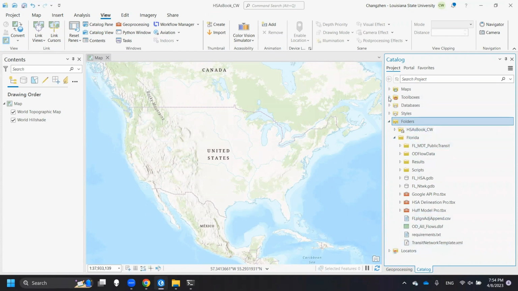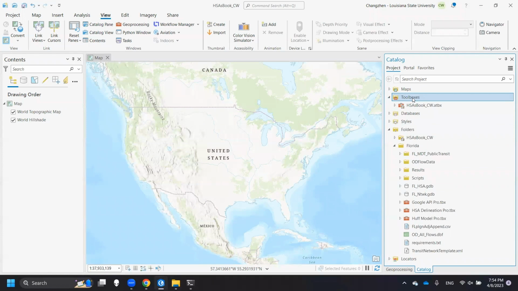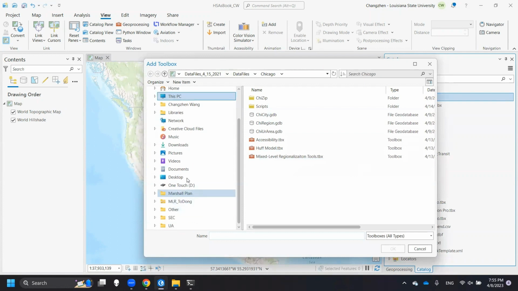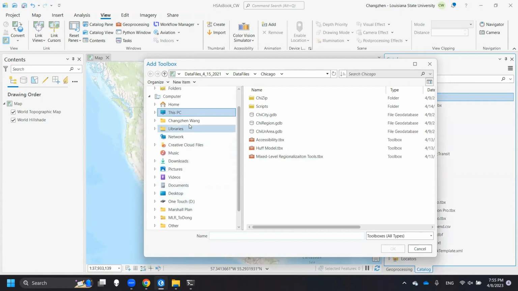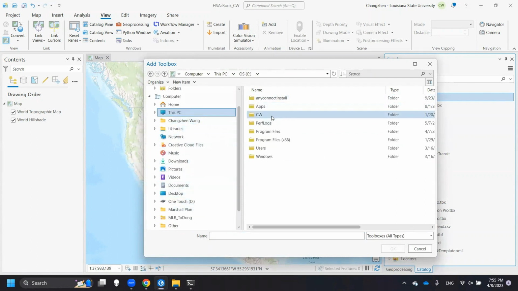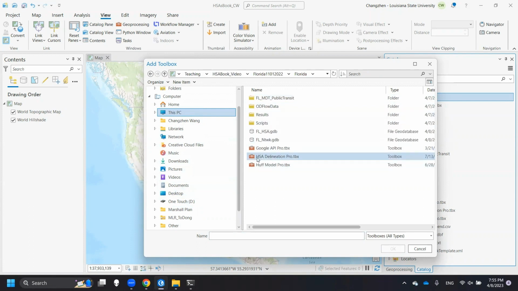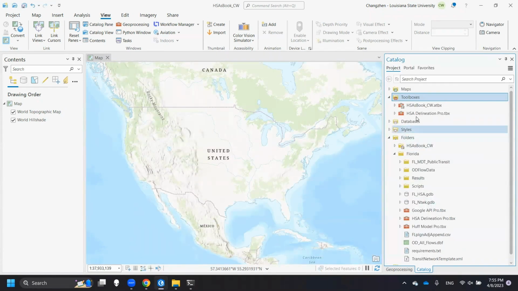And then we also need to add the toolbox. Okay, add the toolbox. Right click the toolboxes, and then click add toolbox. And right now we need to go to the data folder. Then we see, okay, here we have the HSA Delineation Pro tbx, right? Just click and okay. All right, we get this tool.